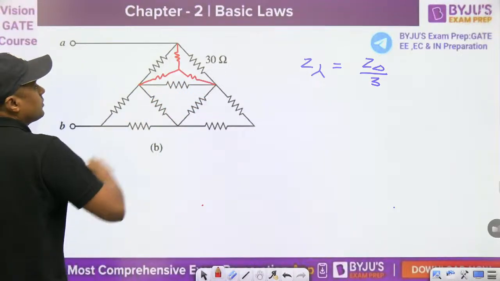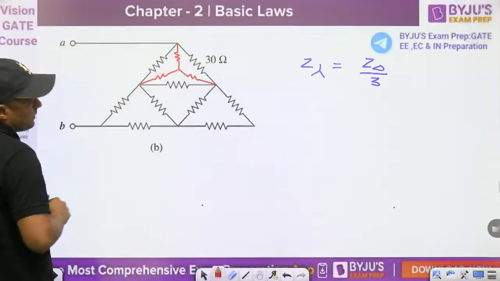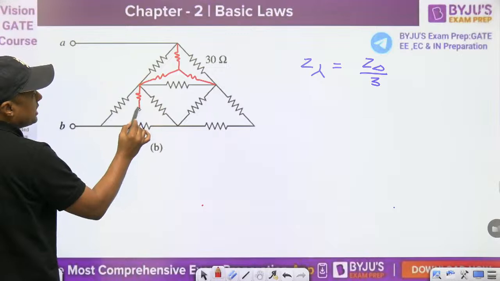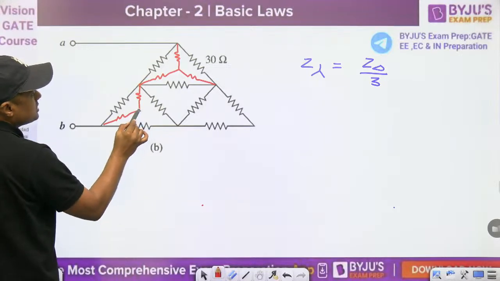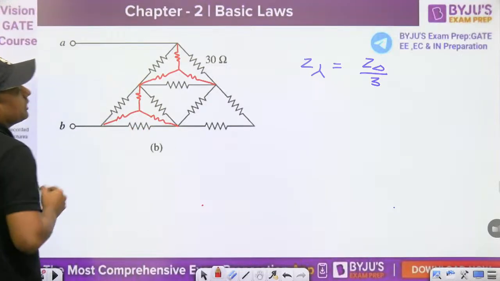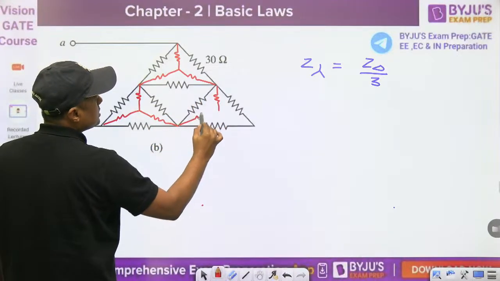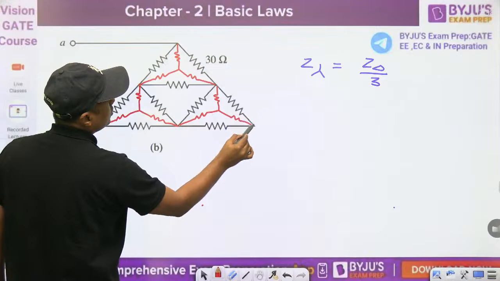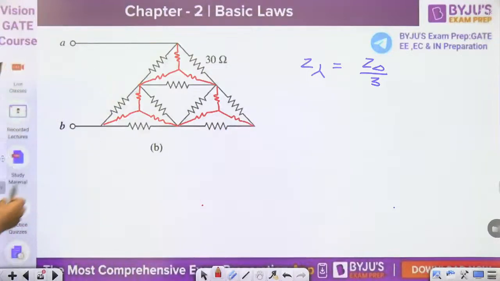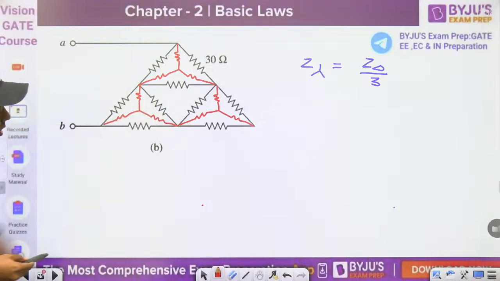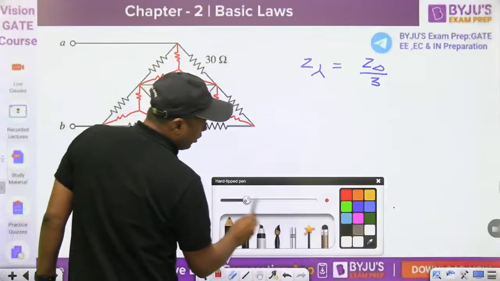First of all, convert this delta into star. Then these three resistors are gone. Now this is converted. This is 10, this is 10, this is 10. Okay, now it is gone. Now redraw the diagram with all the resistors, the first delta, second and third, all. Then you can redraw the diagram.